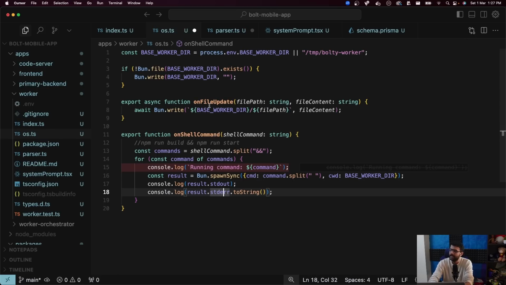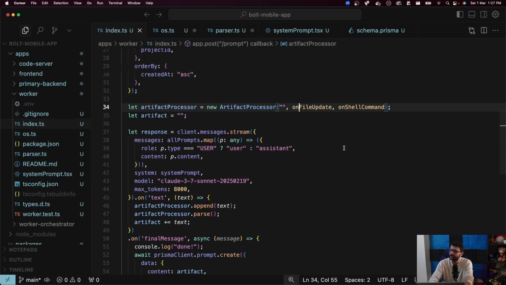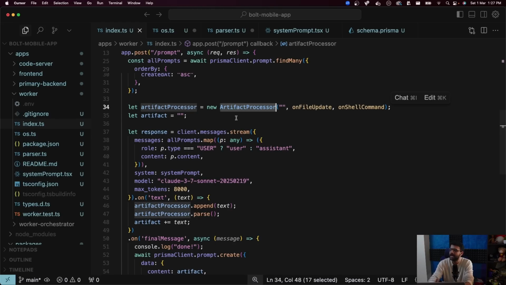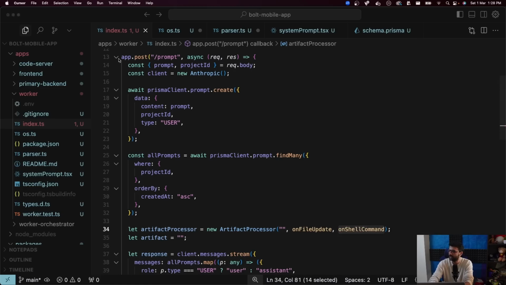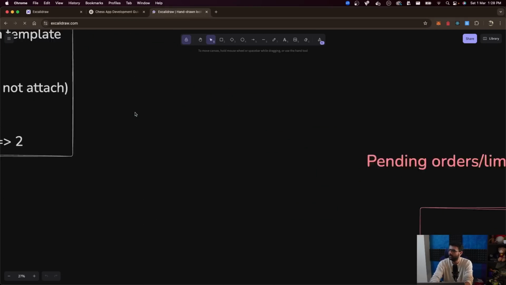So these are the 2 functions. And where do these functions get called from? These two functions get called from the artifact processor, as the artifact processor feels that okay, a file needs to be created now, or a shell command needs to be run now. So this made a little sense. Let me create it pictorially. I think I've shown too much code, but pictorially what is happening is